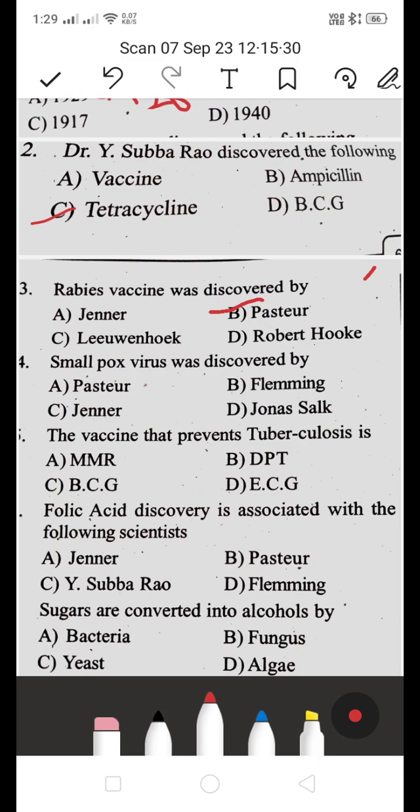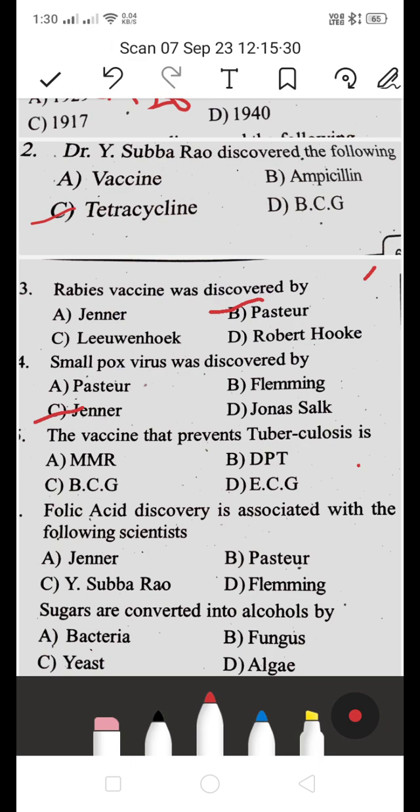Smallpox virus was discovered by, is it Pasteur, Fleming, Jenner or Jonas Salk? Smallpox was discovered by whom? Its answer is Jenner.